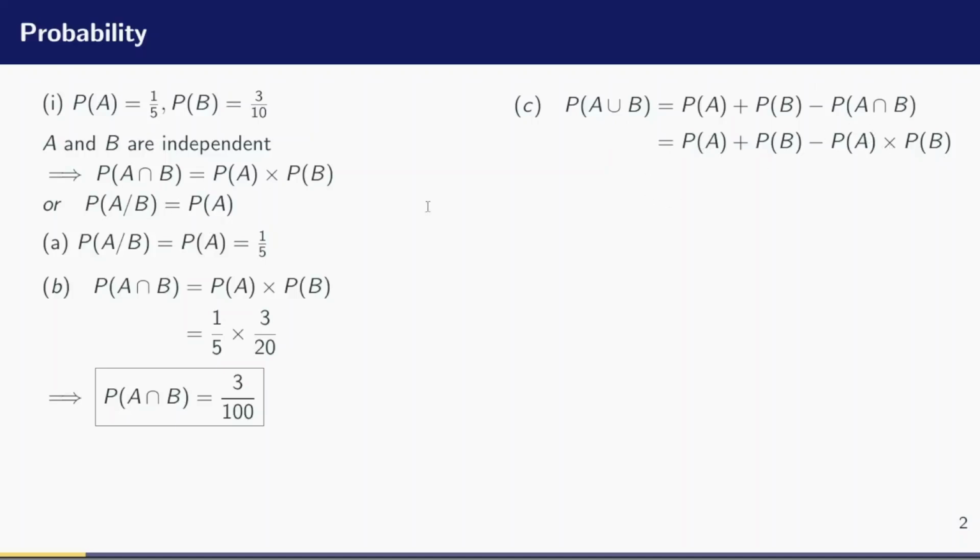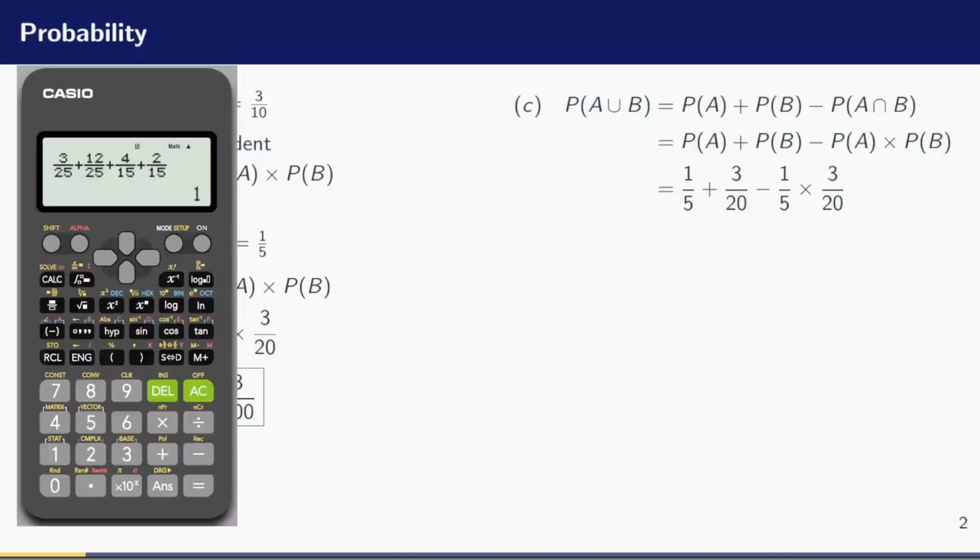Now let me substitute in the values. So I'll be having 1 over 5 plus 3 over 20 minus 1 over 5 times 3 over 20 by plugging in this value. So let us take our calculators and see how we can punch and obtain the value for those probabilities. All right, this is my calculator.